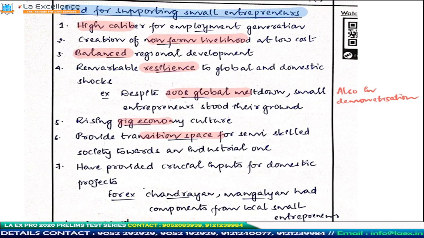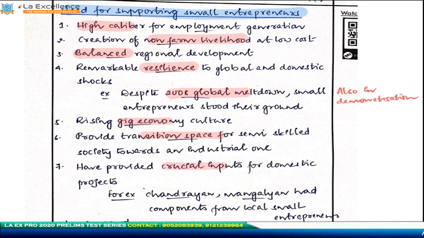They bridge between the excessively formal urban centers and the excessively informal rural centers. So they provide skill development, they provide opportunities, credit, and so on. All these things are important for a rural entrepreneur, and they are the characteristics of a rural and semi-urban entrepreneur. So they are really important.